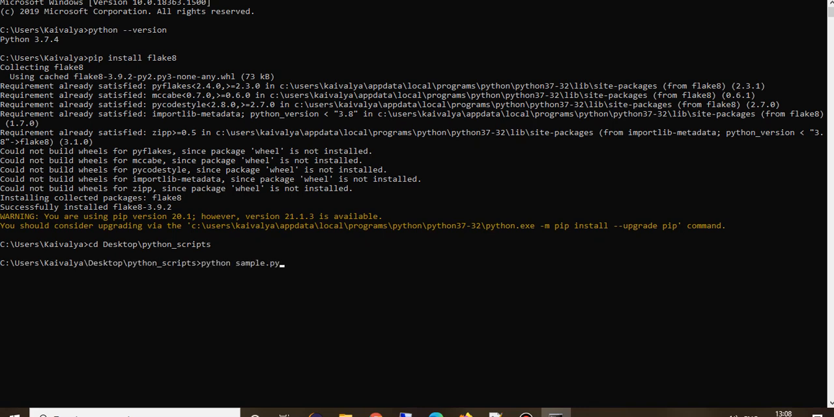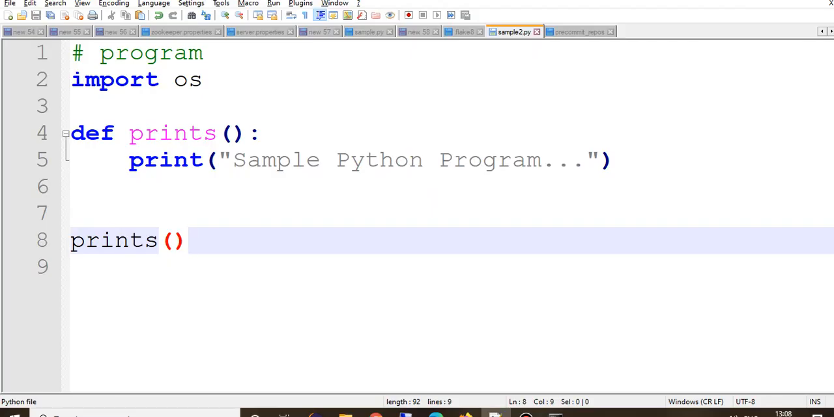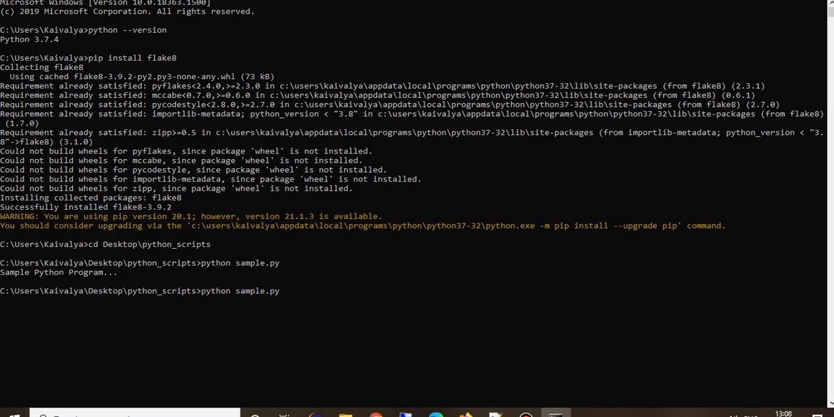Python sample. Yeah, so sample is printing the sample Python program properly. Okay, and also we will see sample 2. So you can see that both these files, sample and sample 2, are basically error free. They don't have any compile time or runtime errors, right? So that means the programs are good.